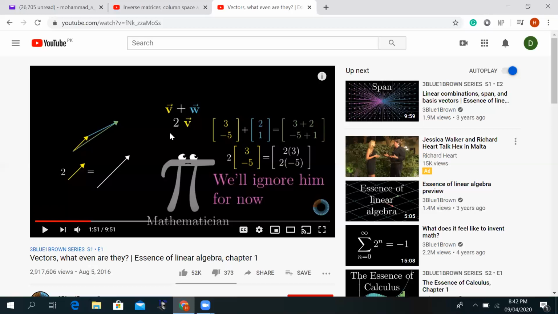When a number is multiplied with a vector, the graphical effect is that the vector does not change direction, only its length becomes extended depending on the number by which you are multiplying. If you multiply it with a 2, the length will become double. If you multiply it with a 3, the length becomes triple. Similarly, if you multiply it by 1/2, then the original length will become half, but the direction will remain the same.